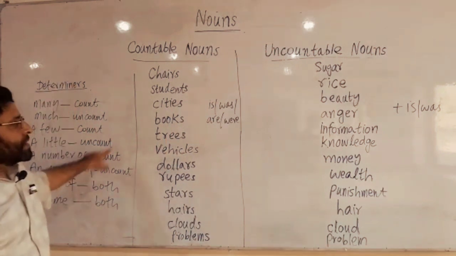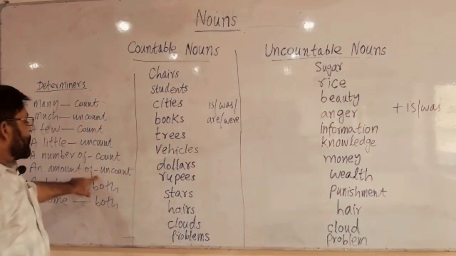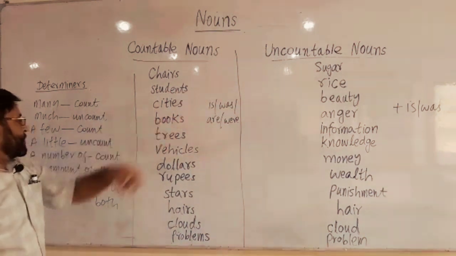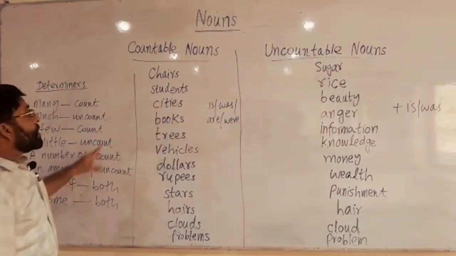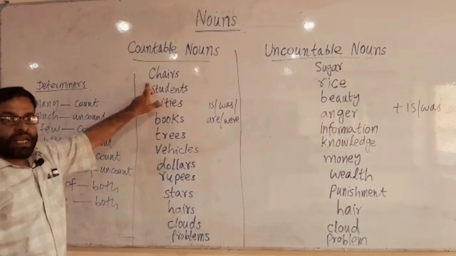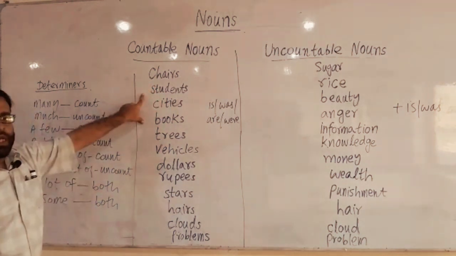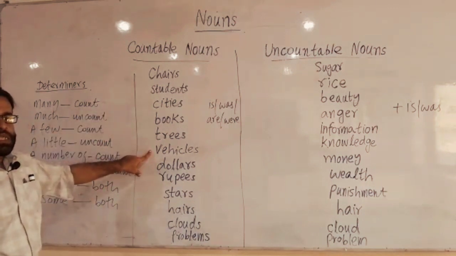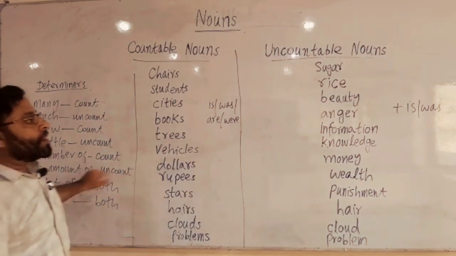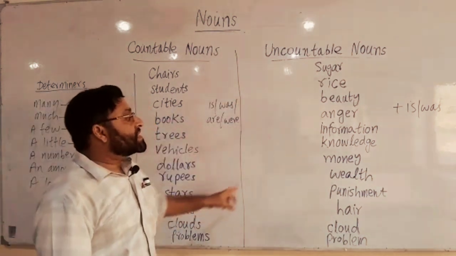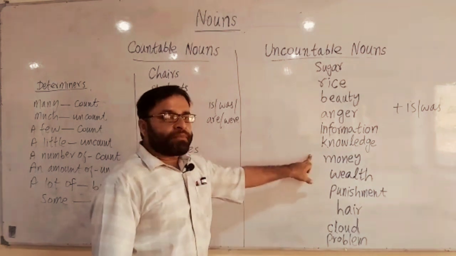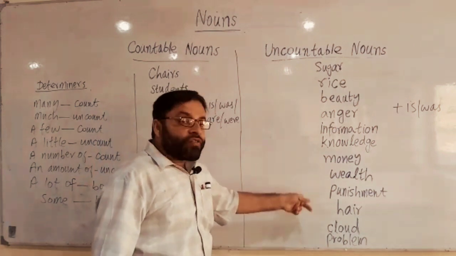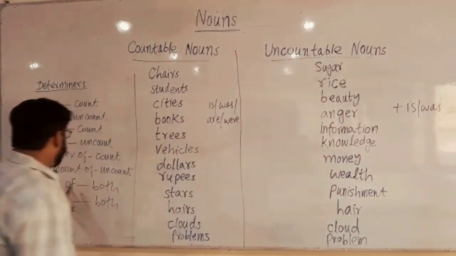A number of is used with countable nouns. An amount of is used with uncountable nouns. Similarly, a lot is used with both. For example, there are a lot of chairs in my class. Remember, when you use a lot with countable nouns, you have to use are. There are a lot of vehicles in the class. But if you use a lot with uncountable, you have to use is. There is a lot of information. There is a lot of money in my pocket. There is a lot of wealth in the city. There is a lot of punishment in the college.